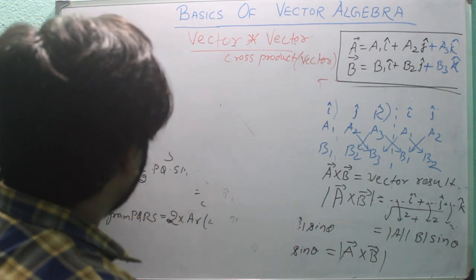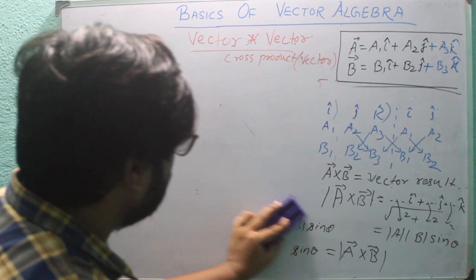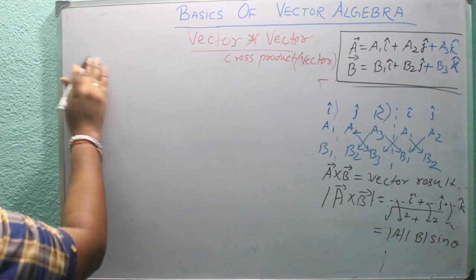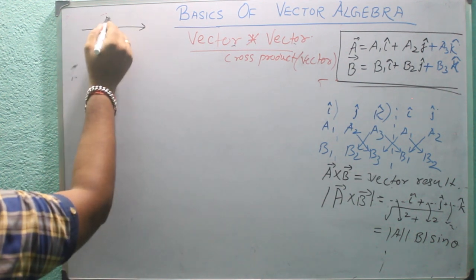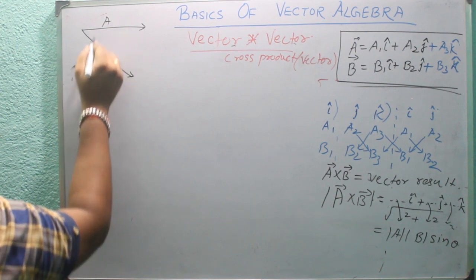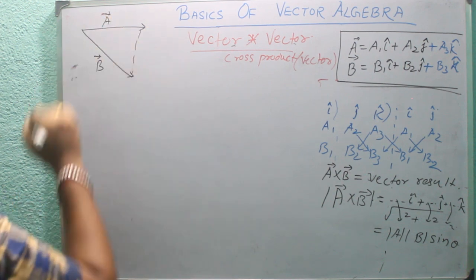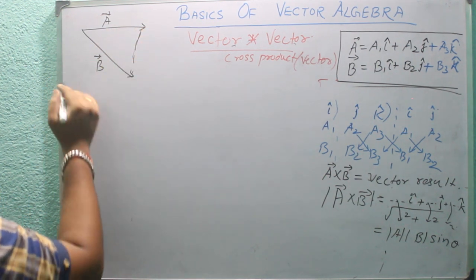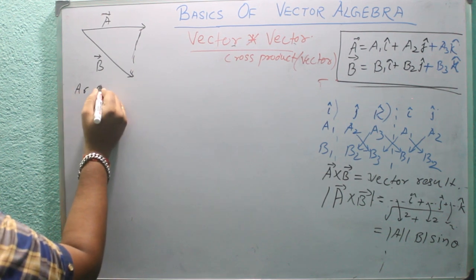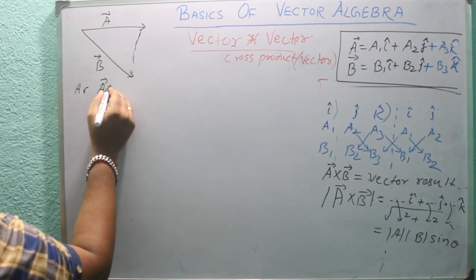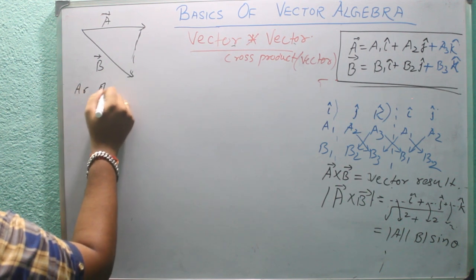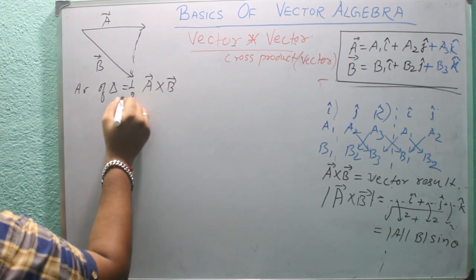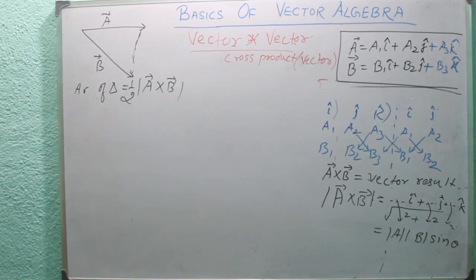Now, in one more way, we can say that if there is a triangle which is made by A vector and B vector, and this is the line joining, then the area of this triangle will be the magnitude of half into A cross B. From that formula we see.